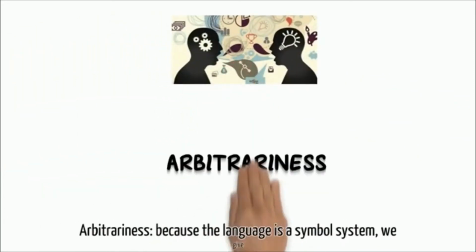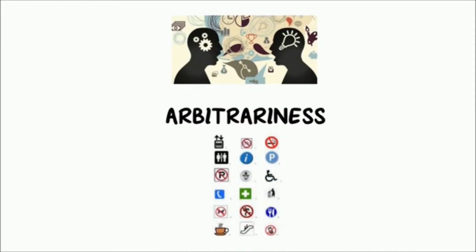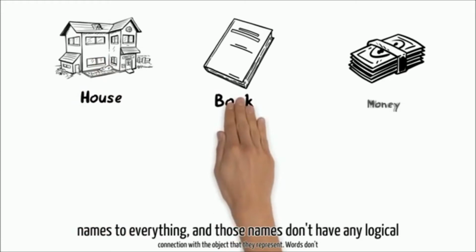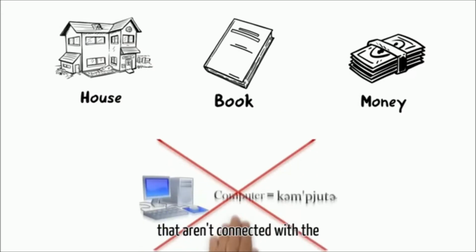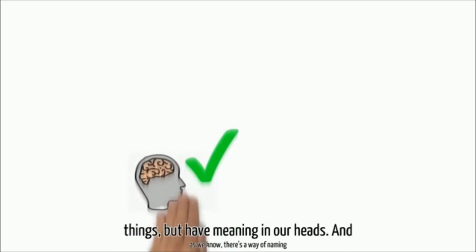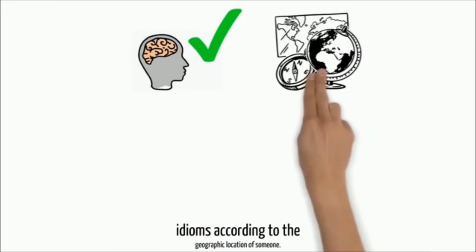These are the aspects that make our language system so unique: arbitrariness. Because the language is a symbol system, we give names to everything, and those names don't have any logical connection with the object that they represent. Words don't have a meaning as such. They are just symbols that aren't connected with the things, but have meaning in our heads. And as we know, there's a way of naming one thing in so many different idioms according to the geographic location of someone.